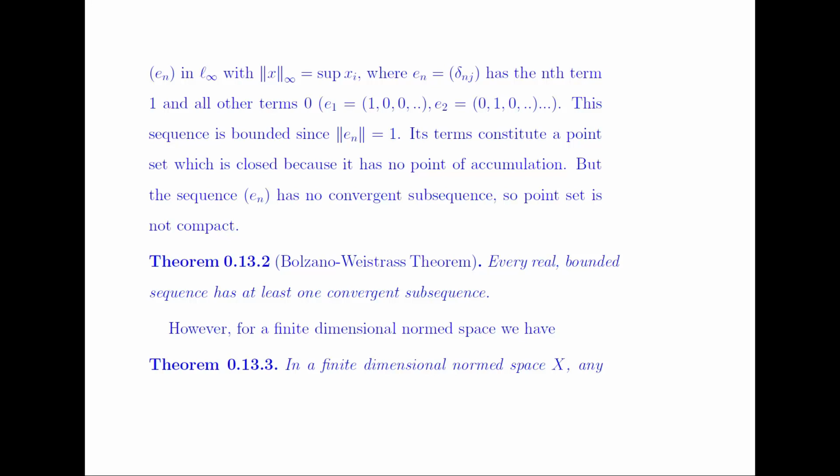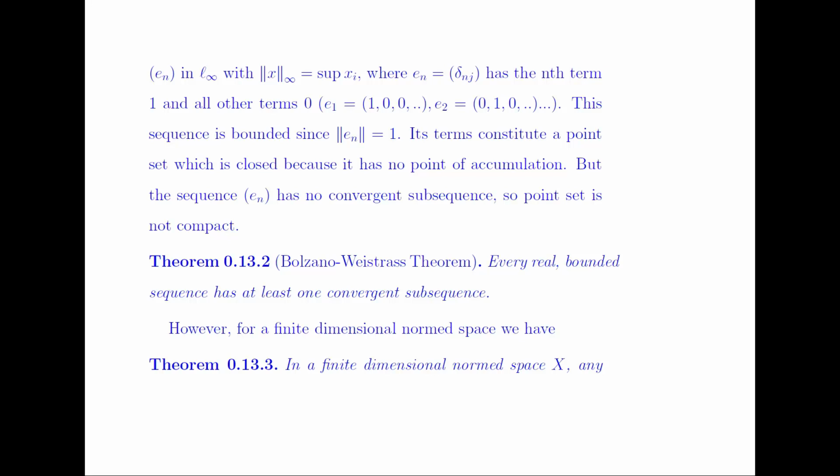That is, e1 is equal to 1, 0, 0, and so on, e2 having a 1 in the second place, e3 having a 1 in the third place. This sequence is bounded and the norm of en is equal to 1. Its terms constitute a point set which is closed, but it has no point of accumulation. The sequence en has no convergent subsequence, so the point set is not compact.